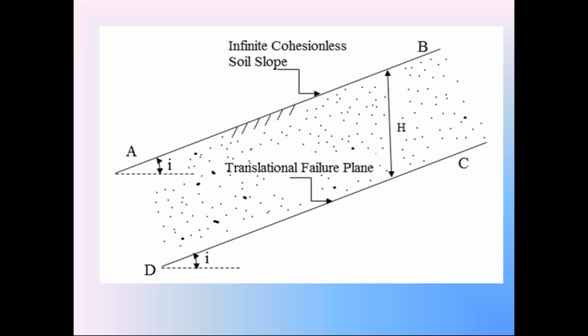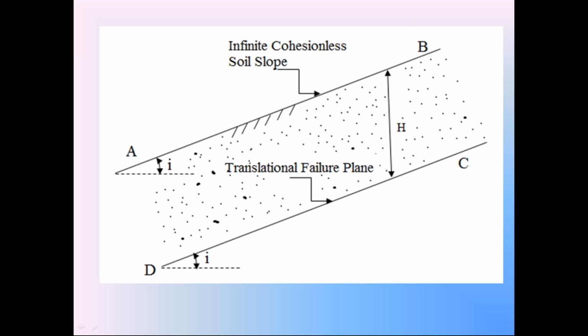This is CD. It is a straight line because CD is a plane failure surface. The plane failure surface happens in translational failure.